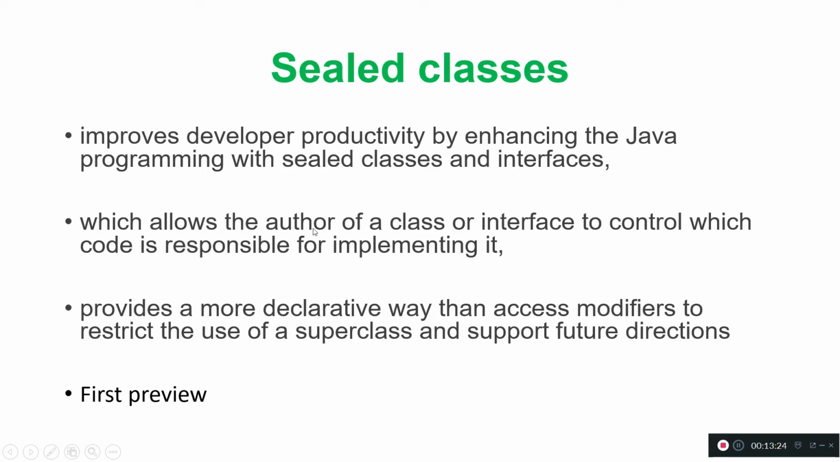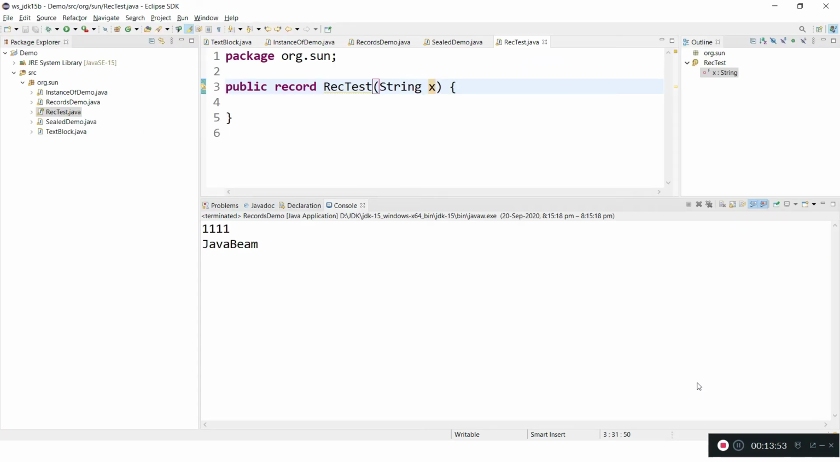So this allows the author of a class or interface to control which code is responsible for implementing it, and it provides a more declarative way than access modifiers. While creating a class itself, you are providing restrictions that my class A can only be implemented by B and C, not other classes. Like that you can provide restrictions, and this is a preview feature. Yeah, let's see an example.